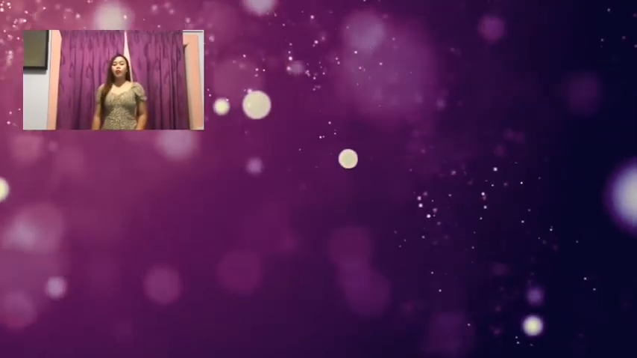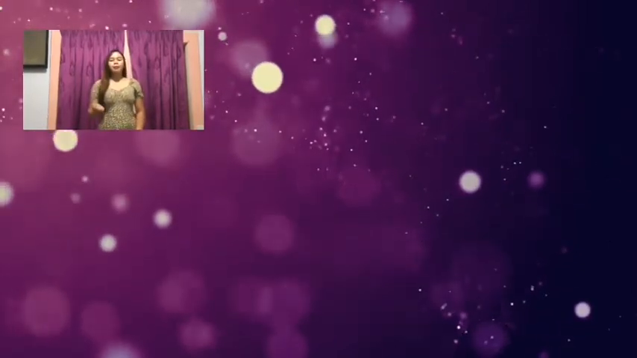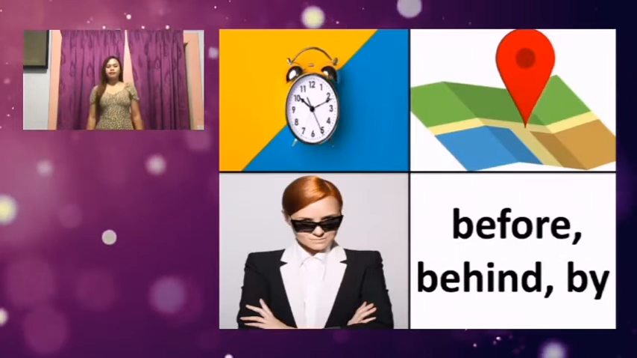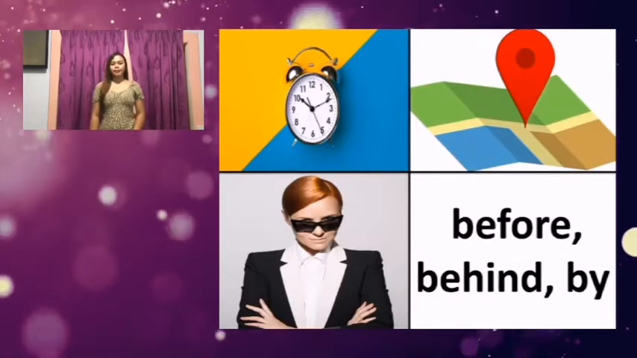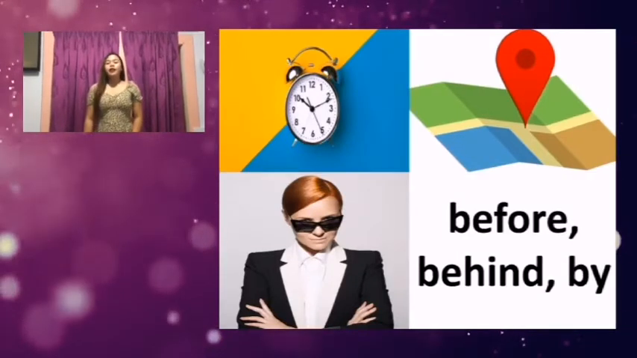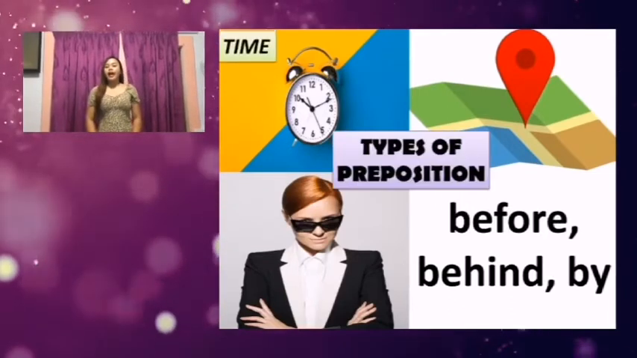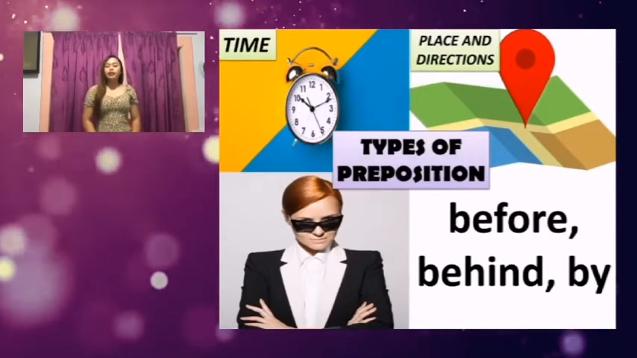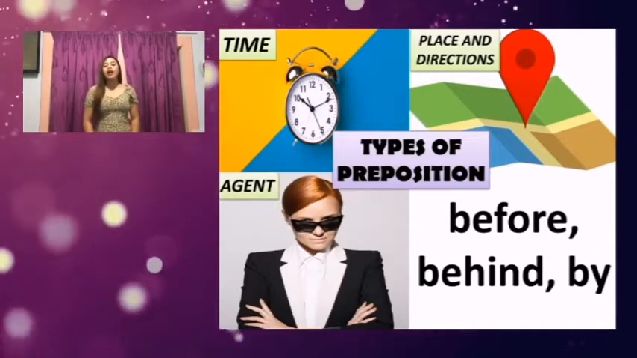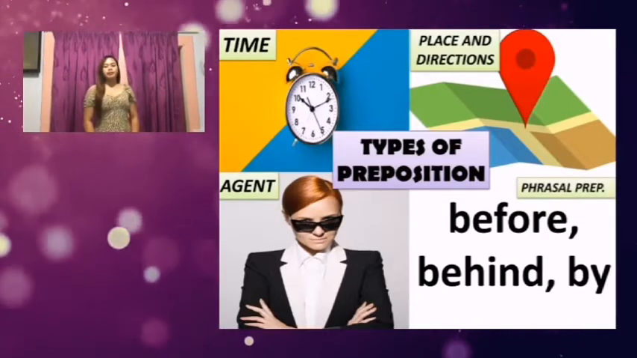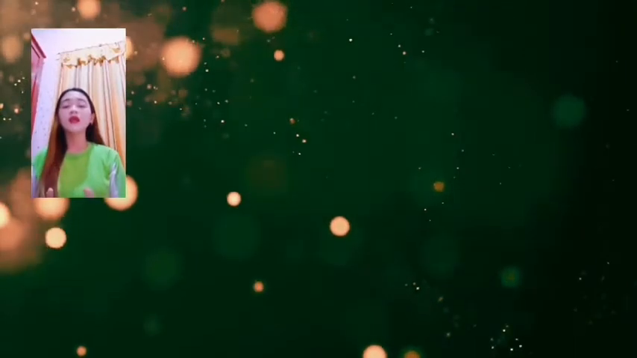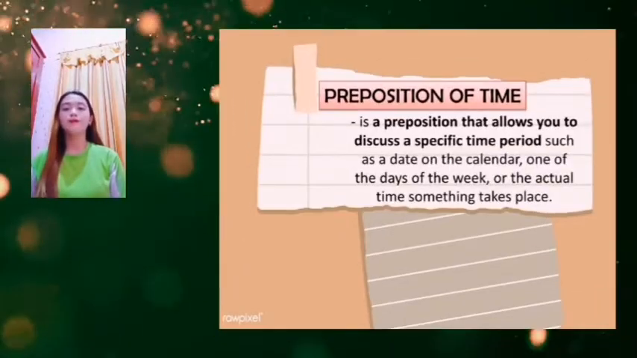4 pics and 1 word? Okay, so try to guess this picture. Anyone? So, the picture depicts the types of preposition. We have time, place and directions, agent, and phrasal preposition. And now, let's proceed to the preposition of time.